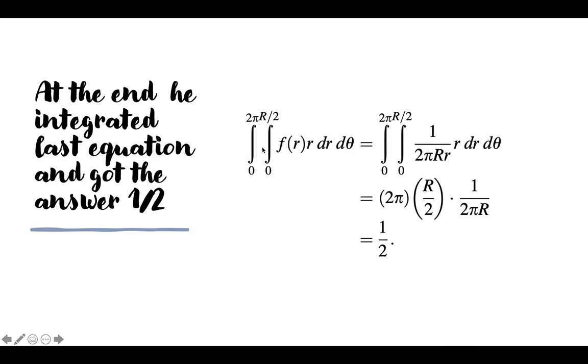When we started the integration we had this, but he simplified it and got this equation, and with a simple integration method he solved it and got 1/2, and he concluded his solution.